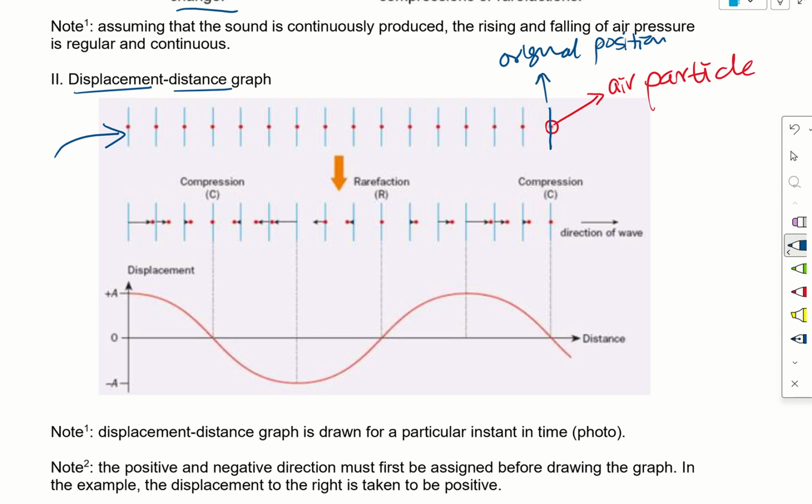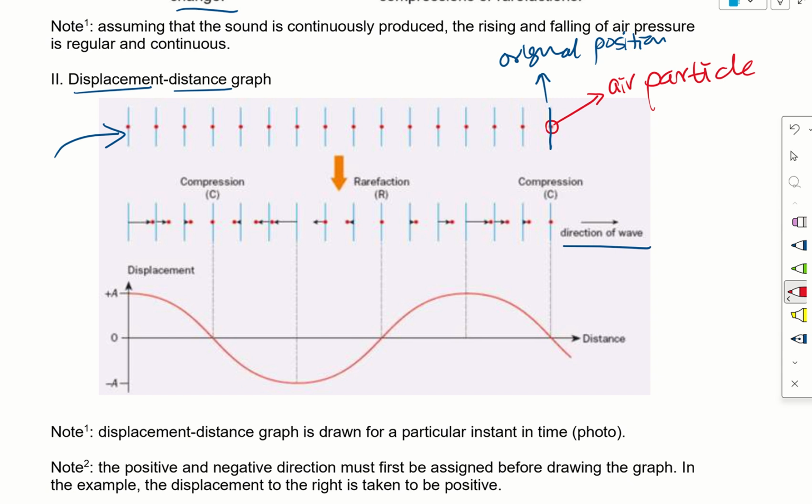You see all the air particles are spaced equally apart, which means there is no sound wave passing through. But when a sound wave passes through, it results in a series of compression and rarefaction, because the sound pushes the air particles in the direction of the sound wave.